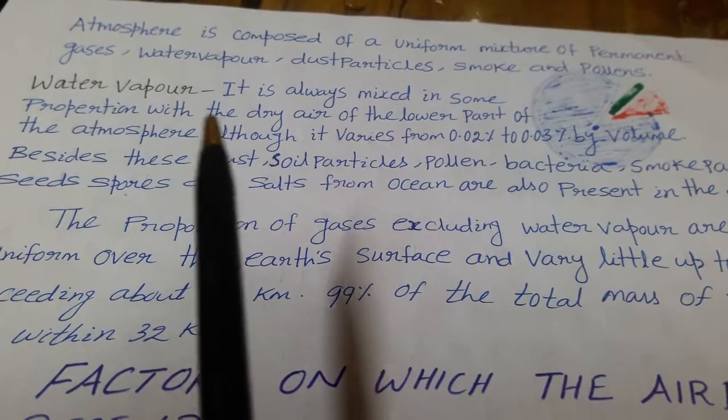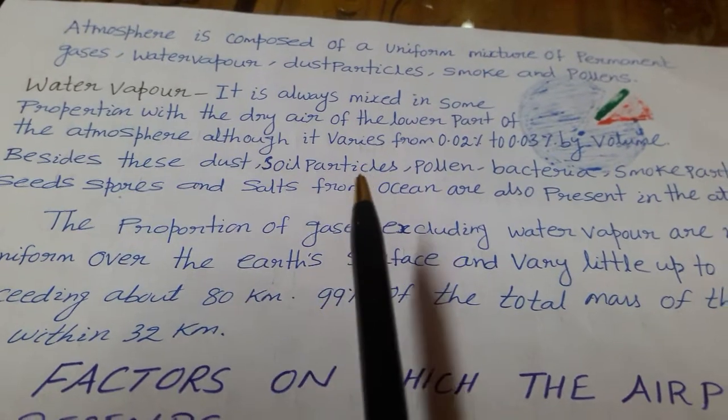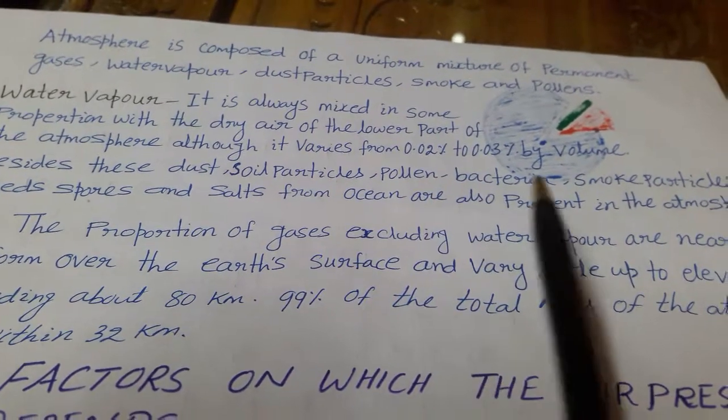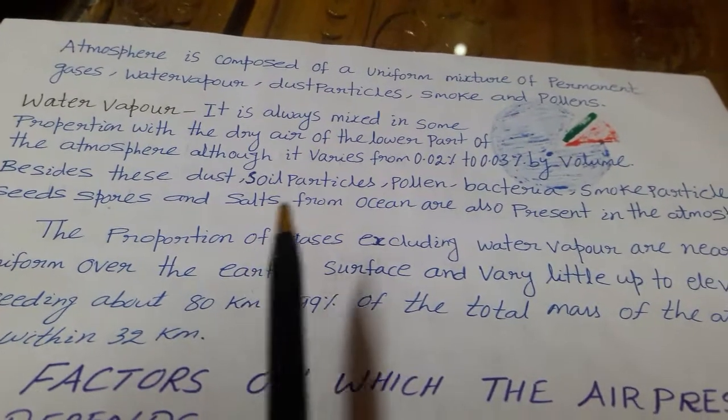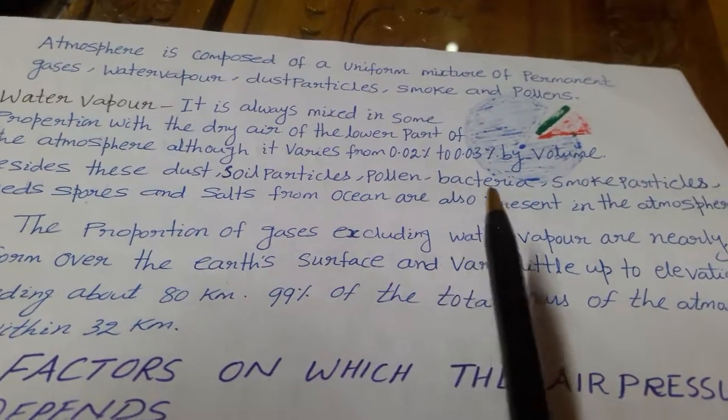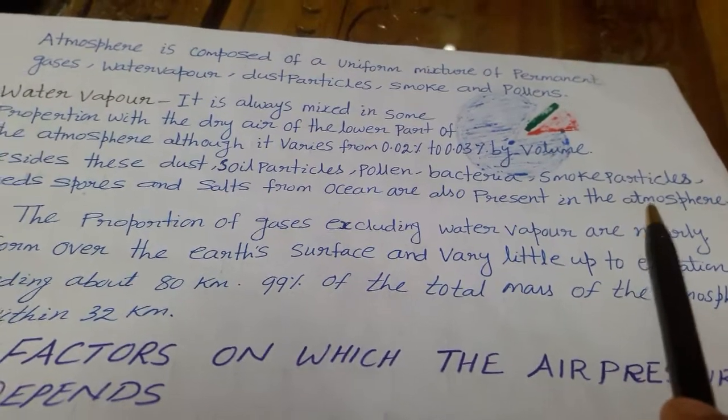Besides the water vapor, dust particles, soil particles, pollen, bacteria, smoke particles, seed spores and the salts from the ocean are also present in the atmosphere.